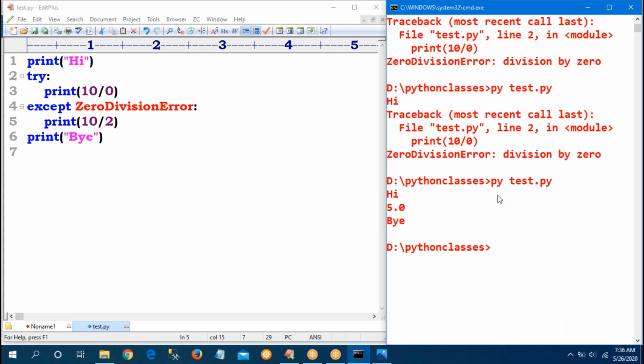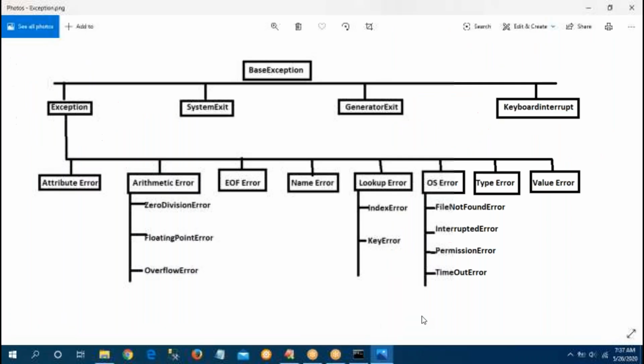In the try block, we have to write as short a code as possible, because if any exception occurs in the try block, it automatically jumps to the remaining program if the corresponding class matches. Sir, ZeroDivisionError, see the diagram. In the diagram, is ZeroDivisionError there? Yes. Suppose you don't know ZeroDivisionError, you can give ArithmeticError.